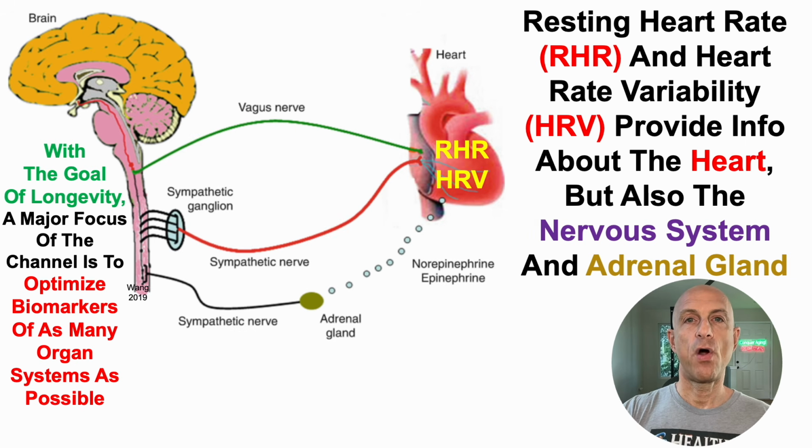Obviously, resting heart rate and heart rate variability are measures localized to the heart, but their levels are impacted by the balance between the sympathetic nervous system with the parasympathetic nervous system, or more specifically, the vagus nerve. Additionally, sympathetic nerve activation of the adrenal gland leads to the release of norepinephrine and epinephrine, which negatively impact resting heart rate and heart rate variability.